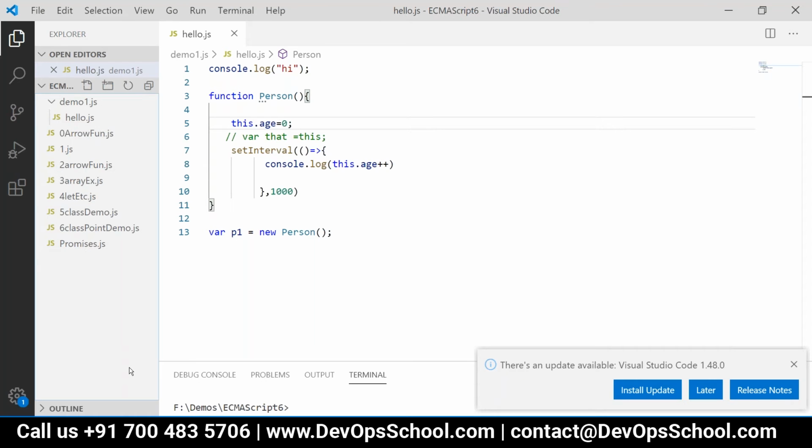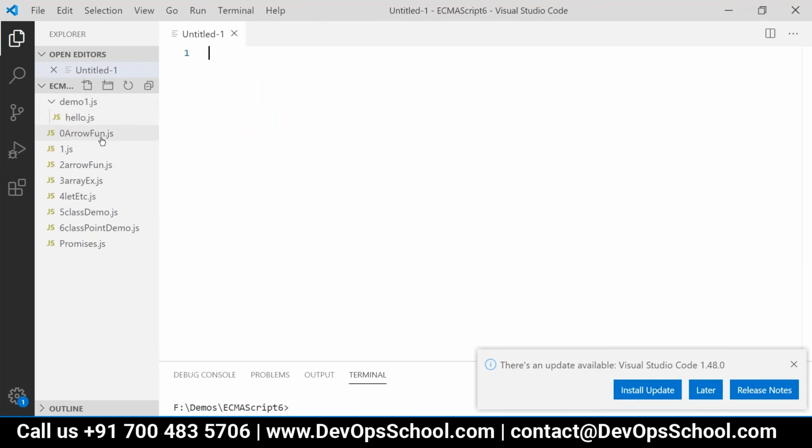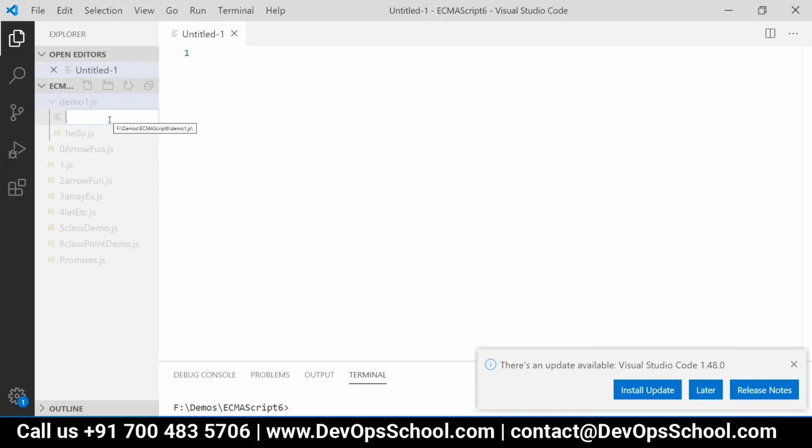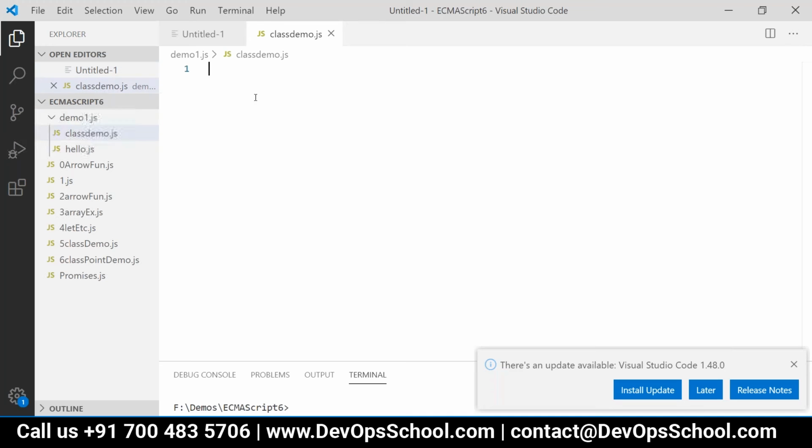Okay, I will also type along with you. Suppose there is class demo.js, right? And let us create one shape class, or let us create it as rectangle.